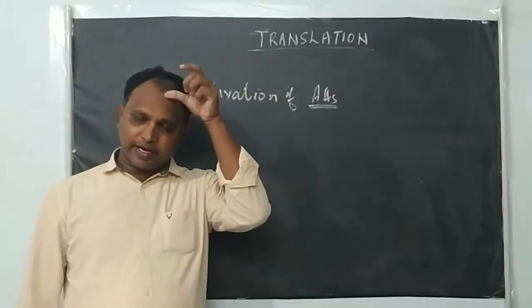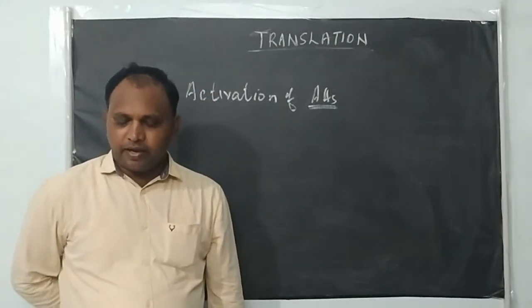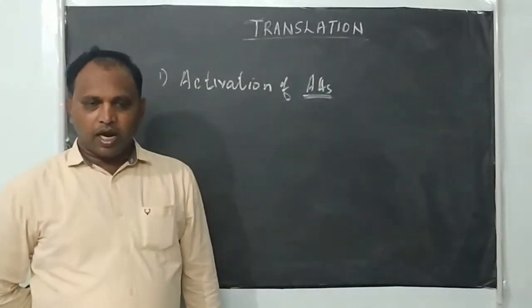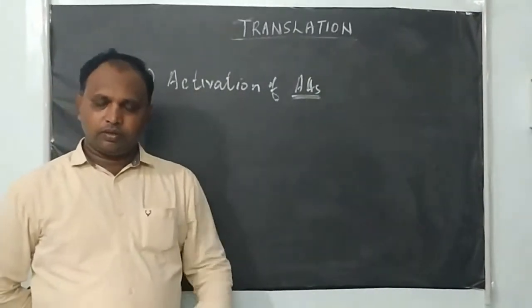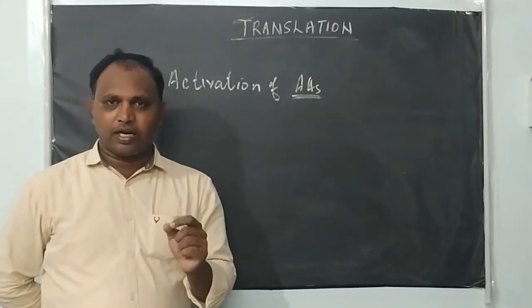Amino acids are activated, or charged, in the presence of the enzyme amino acid tRNA synthetase and ATP.